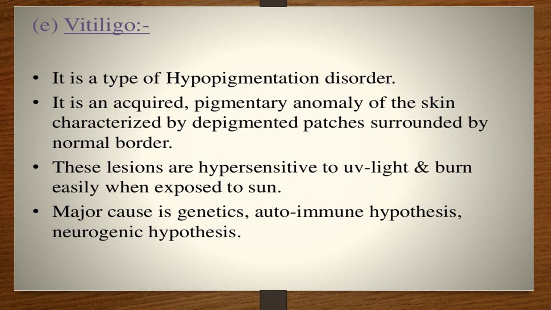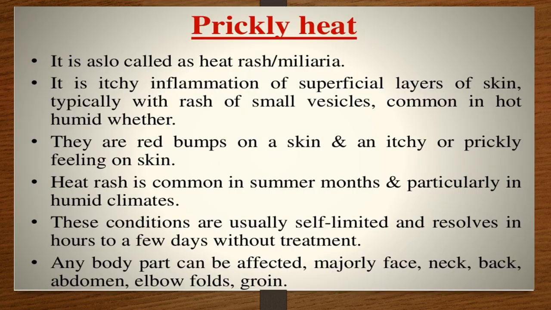And basically they are caused due to genetic factors, autoimmune hypothesis and neurogenic hypothesis. You have seen people nearby suffering from leukoderma. Here is the picture. The white spots occur, and sometimes they are genetic also. In the picture, you can see the melanin is less over here, and the light spot develops on the skin, and this is due to the hyperpigmentation of the skin.